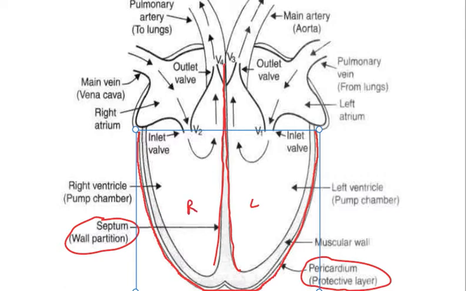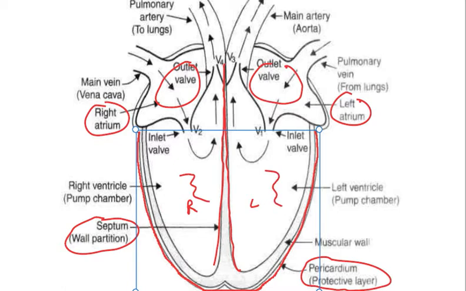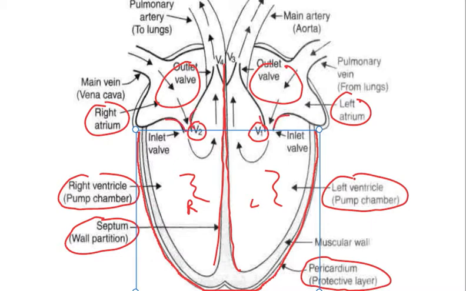Furthermore, these left and right parts, we said, are divided into further chambers. The upper two chambers are called the auricles. This is the right auricle, which is also known as atrium, and this is the left atrium. And the lower parts are called the ventricles. This is the right ventricle and the left ventricle. These are two valves, valve V1 and valve V2, which are present between the auricles and the ventricles. This is basically what we have studied till now.